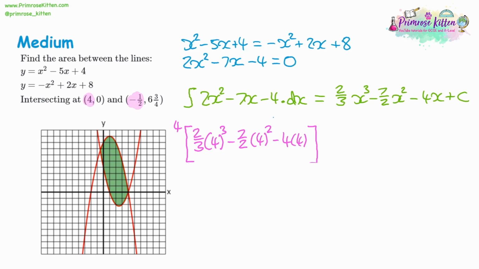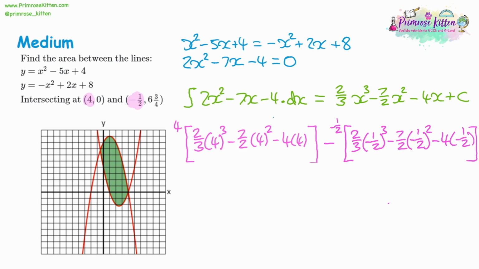Then we substitute for the second bracket, which is negative half. So we have 2/3 of negative half cubed plus 7/2 of negative half squared, take away 4 times negative half. So again, if we find out all the values of these, then we're going to have our area.